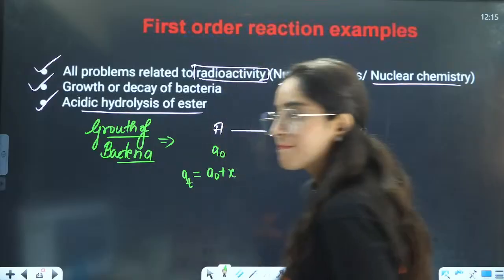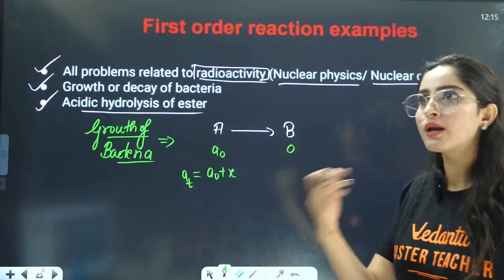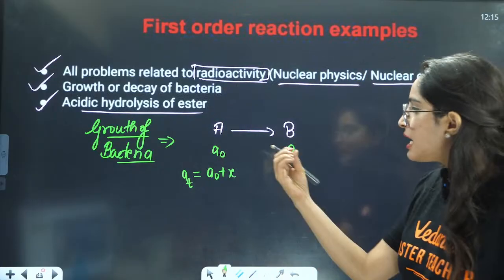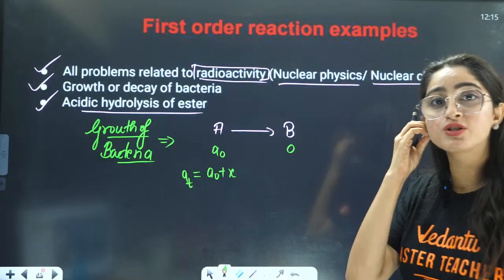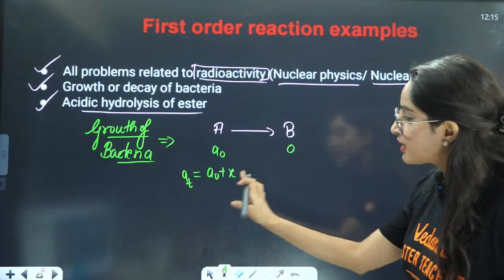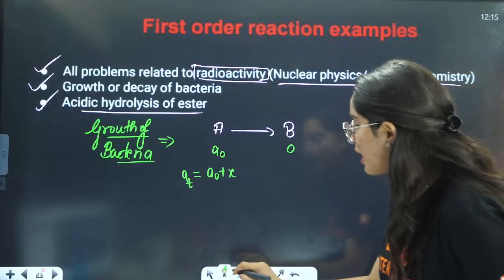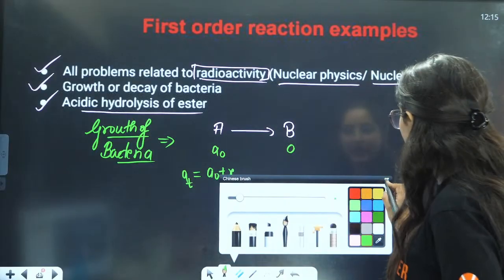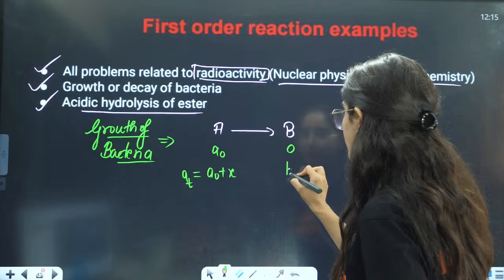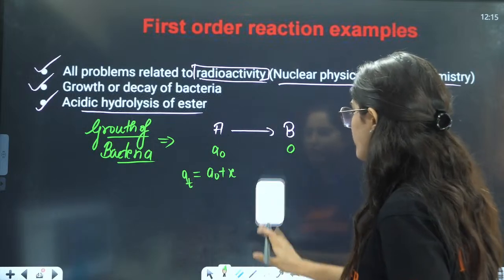X is the number of moles decayed or added. Here these are the number of moles that we add in our growth of bacteria. So B0 amount will not be there.